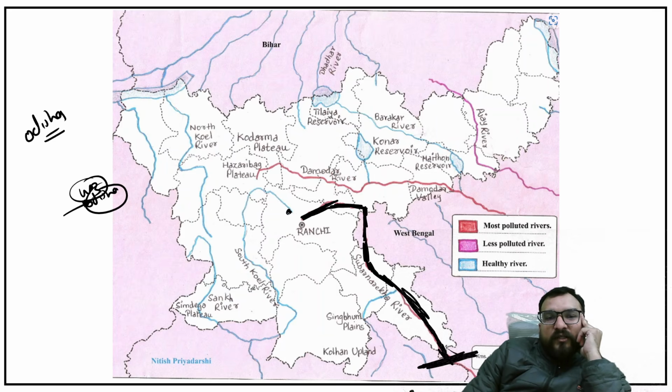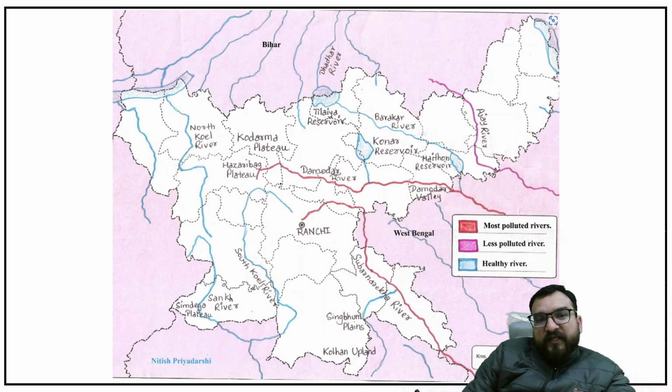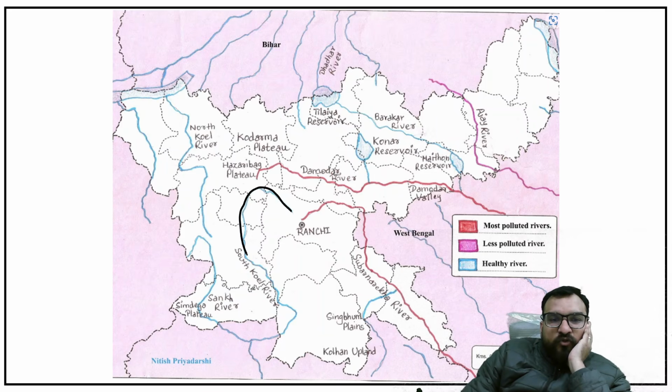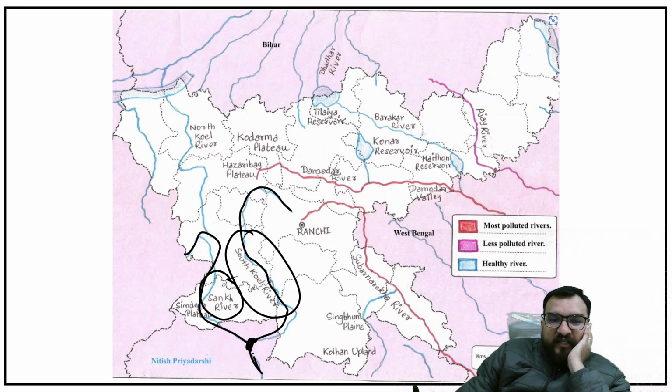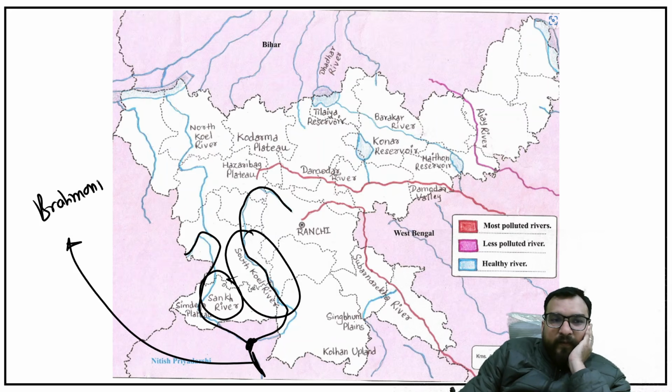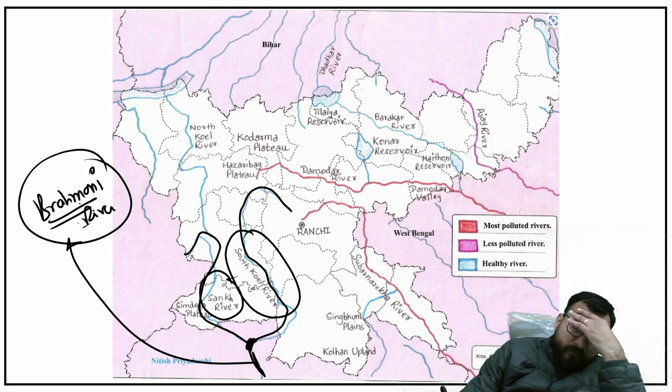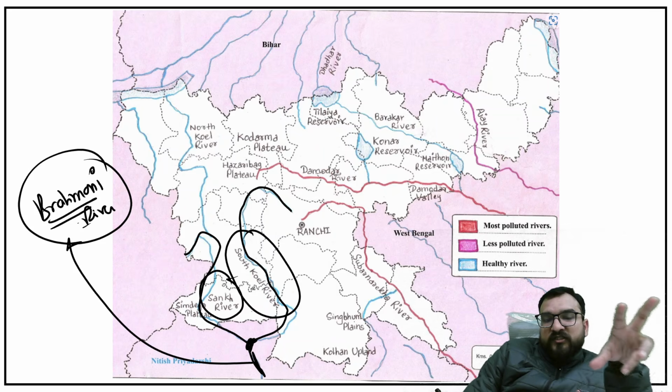Now you see the next river which is important is from the Ranchi itself. One South Koel river will be emerging and going to Odisha, and from here one Sankh river will be coming and going to Odisha, merging together. So Sankh and South Koel will be merging in Odisha and forming one important river, that is Brahmani river. Notice, I'll make you notice one more important thing. But right now, have you understood that South Koel, Sankh, Brahmani? There is one unit of that.